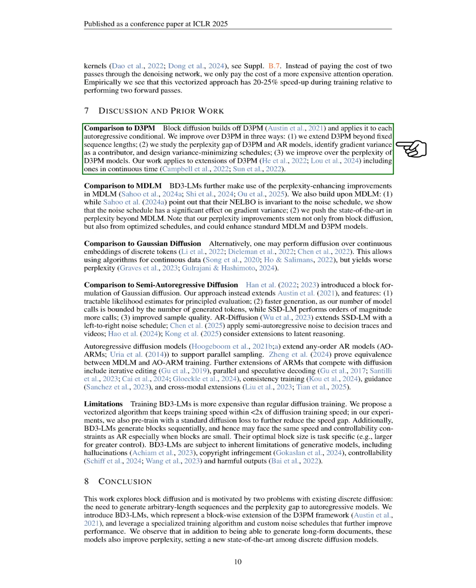We also compare our approach to D3PM, noting that block diffusion builds on D3PM and enhances it in three key ways. We extend D3PM to handle variable sequence lengths. We analyze the perplexity gap between D3PM and autoregressive models, identifying gradient variance as a factor, and we improve the perplexity of D3PM models. Our findings are relevant for extensions of D3PM, including those in continuous time.